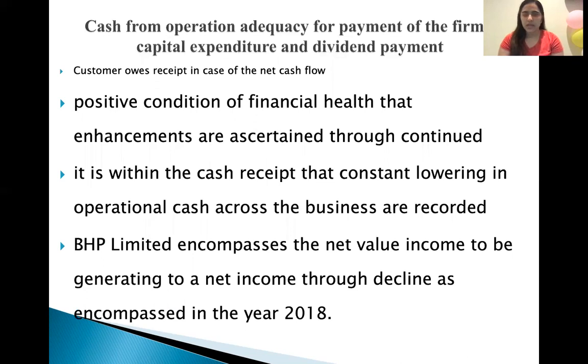Is cash from operations adequate for payment of the firm's capital expenditure and dividend payment?